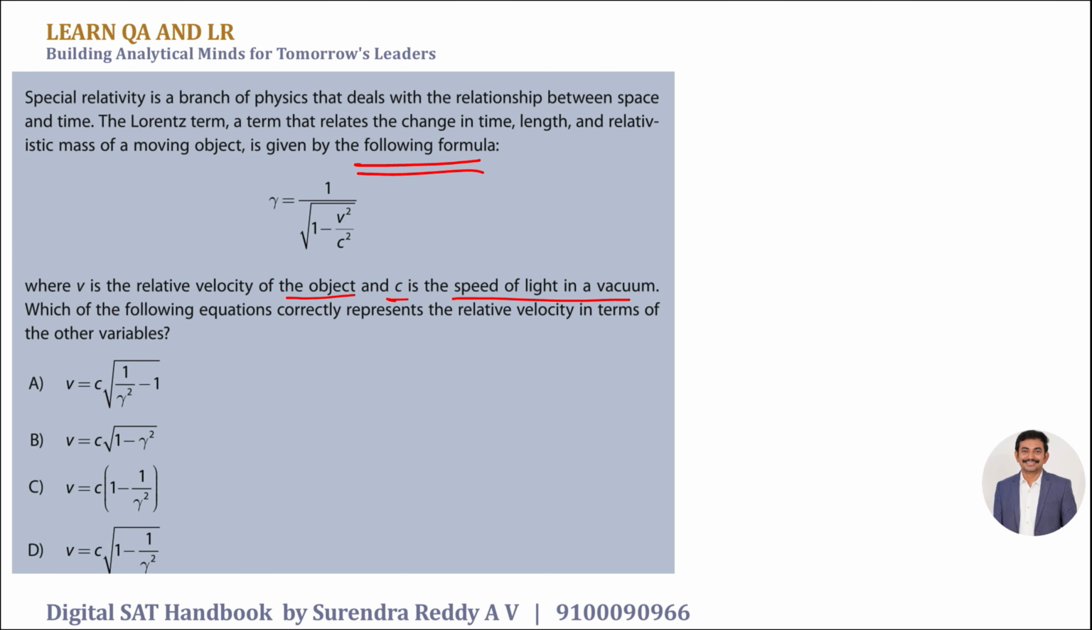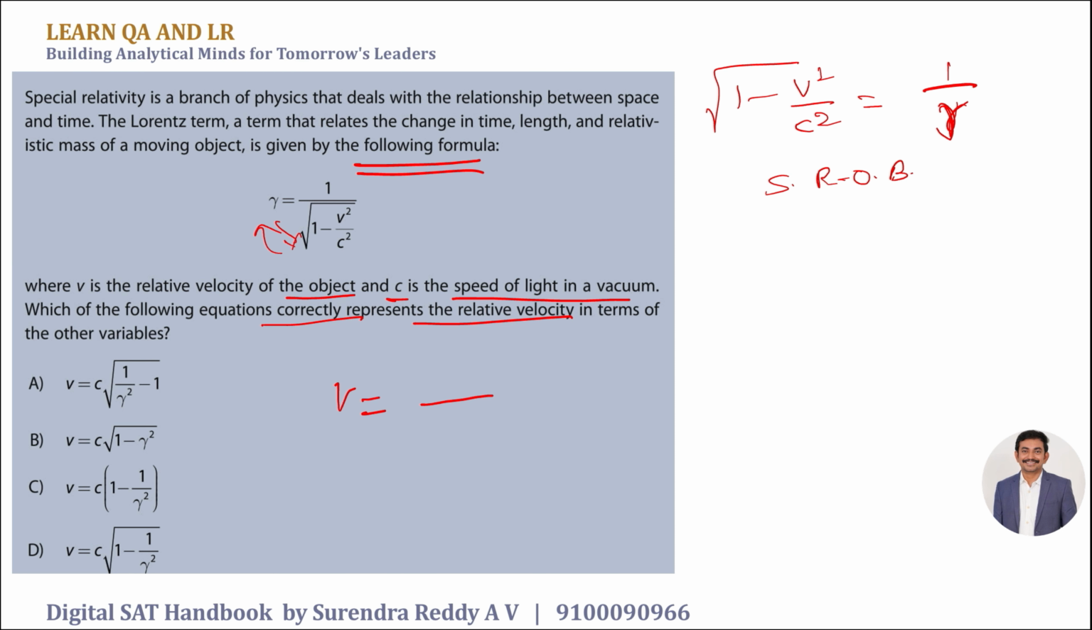Which of the following equations correctly represents the relative velocity? Relative velocity is v in terms of gamma and c. So these are the mini mathematical steps we generally follow. Let us transpose these two guys. In place of gamma, take under root 1 minus v square by c square. Now to eliminate this square root on both sides, the square can be taken. 1 minus v square by c square equals 1 by gamma square.